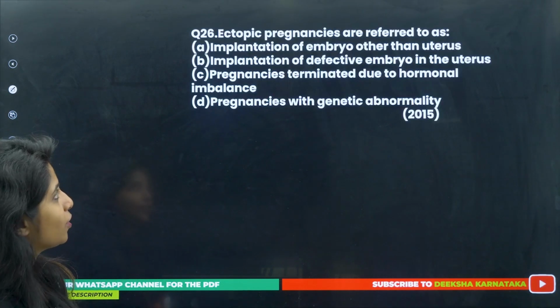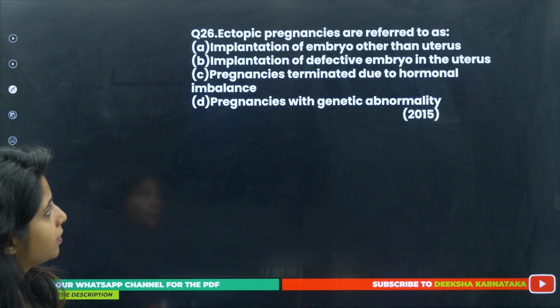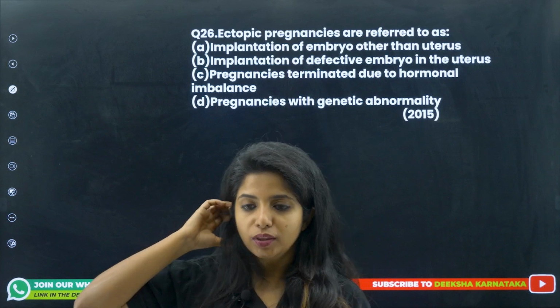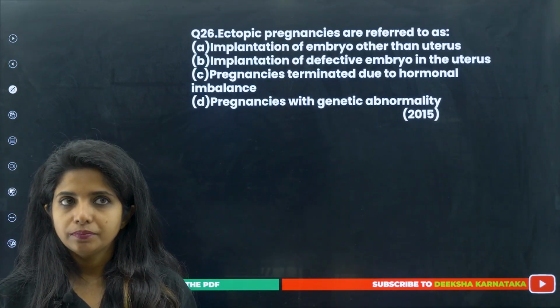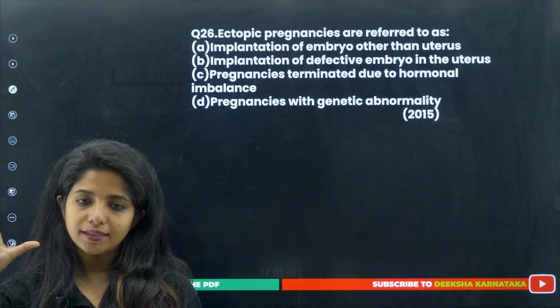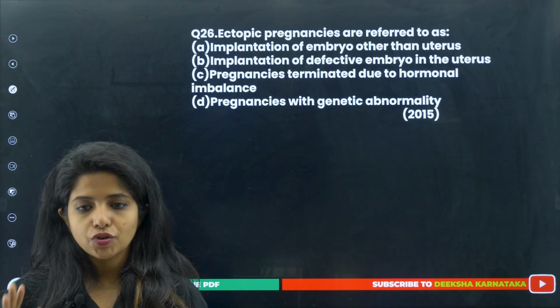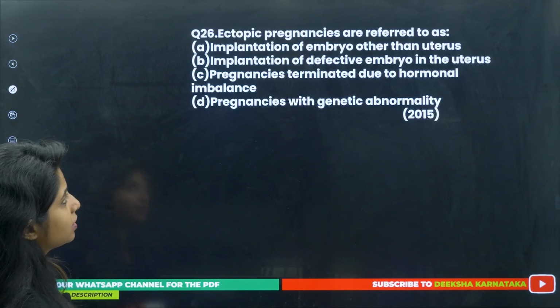If you got it correct, give yourself +4 marks. Ectopic pregnancies are referred to as... Okay, so I'll tell you, then we'll go ahead with the options. If you know the answer, comment down. So, ectopic pregnancy is when the baby is being formed anywhere apart from the uterus. As simple as that. The fallopian tube or anywhere else. And it is very risky for the mother and the child. Now, the correct answer is there in the first option only.